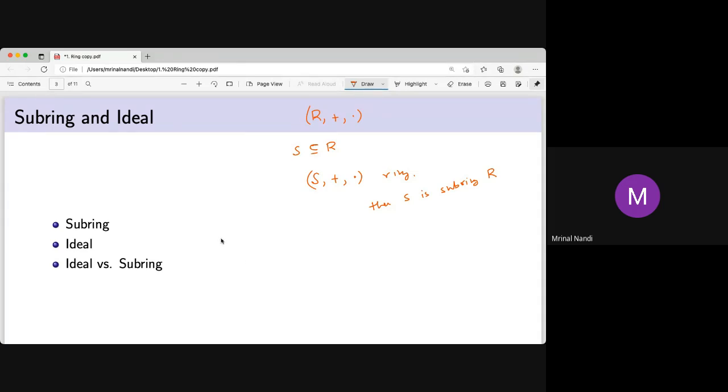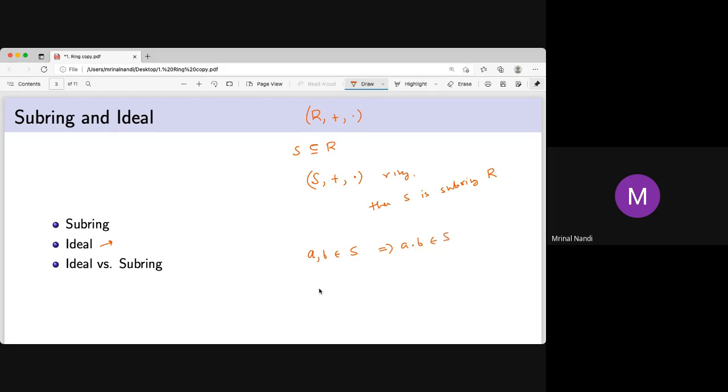Right. Now the important part is the ideal. The structure of a subring is not a good thing to study, but the good thing to study is the ideal. What is the basic difference between the ideal and the subring? The basic difference is that addition is the same. About multiplication, you know that if a, b are in the subring S, then a·b is in S, and it is called a subring.